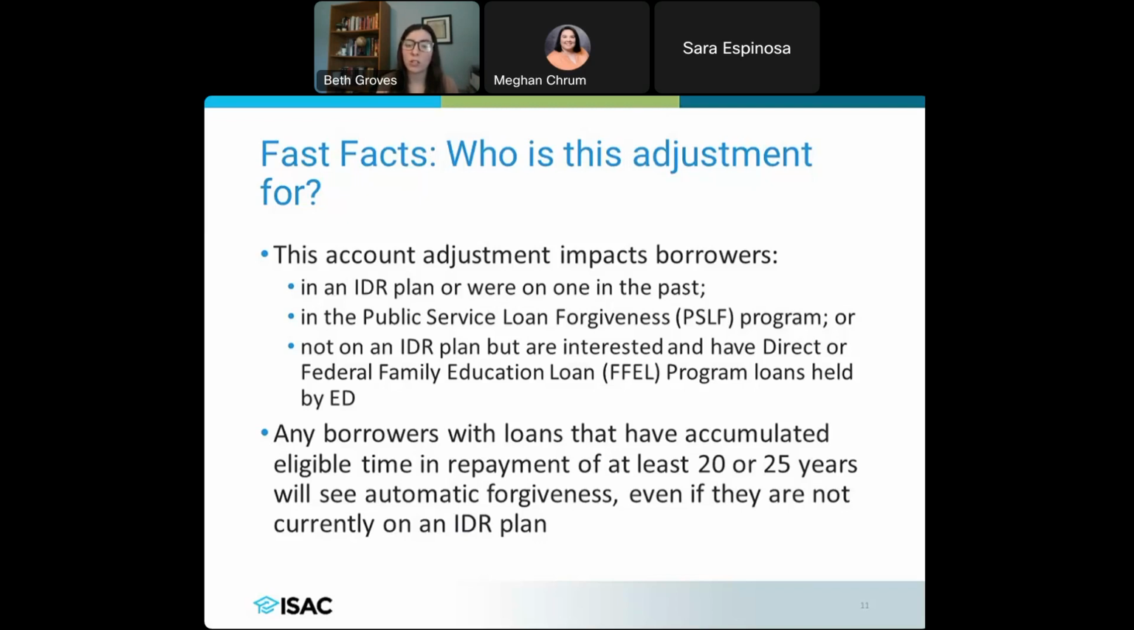So we're going to get into what it means if you have FFEL loans, again, specifically held by the Department of Education or Ed. If you have those loans, you're going to see that borrowers who have accumulated that eligible time in repayment of 20 or 25 years, depending on which plan they're eligible for, will see automatic forgiveness, even if they're not on an IDR plan right now. It's designed to forgive those loans because they've been in repayment for such a long time, to get them closer and have that account adjustment happen.